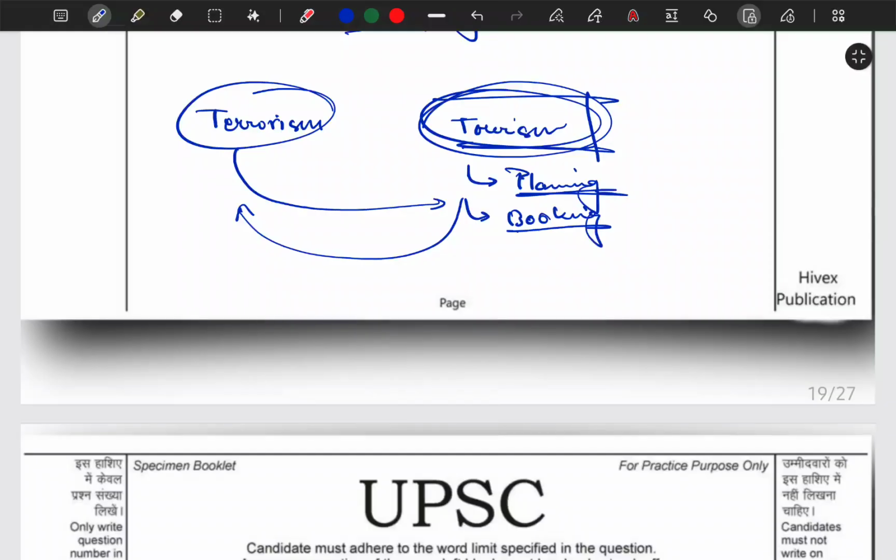and reducing radicalization, like we talked about the Vibrant Villages Programme. Another is building community engagement and peace. There can be soft power and positive narrative building. There can be international cooperation. There can be youth employment and skill development, like I talked about. Okay, so these are some things.